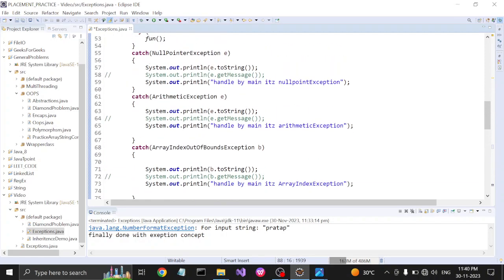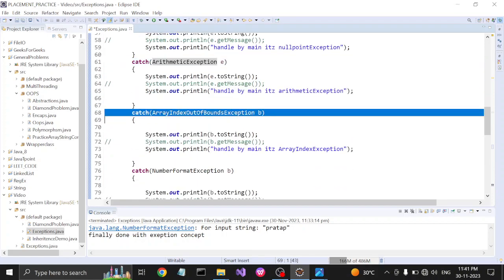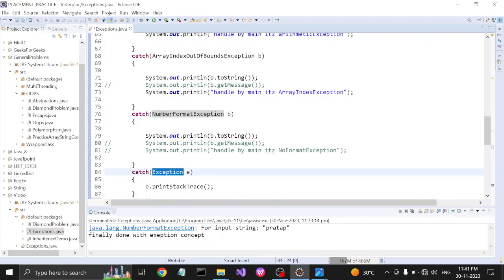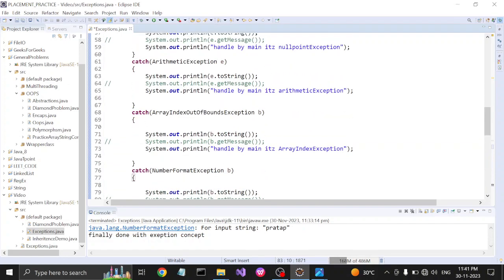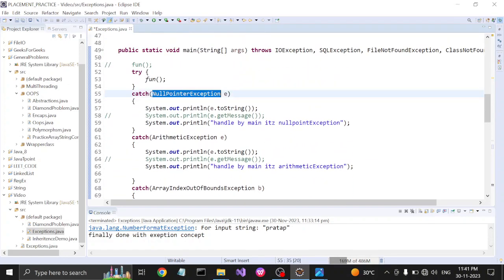Okay, so we have some exceptions: null pointer exception, arithmetic exception, array index out of bound exception, number format exception, and the general exception. The catch blocks should be ordered from most specific to most generic.